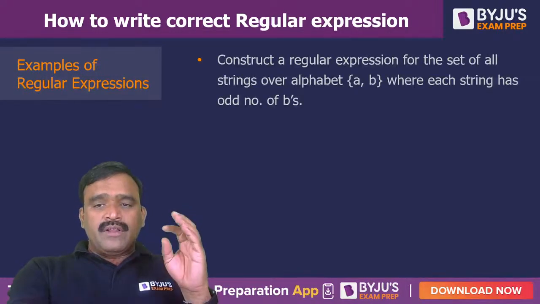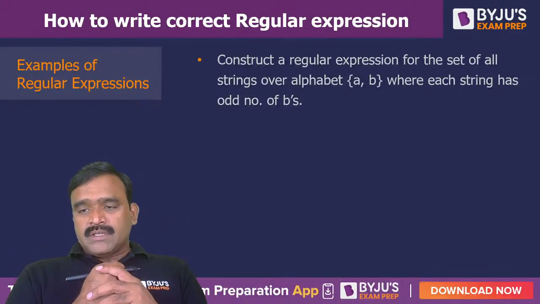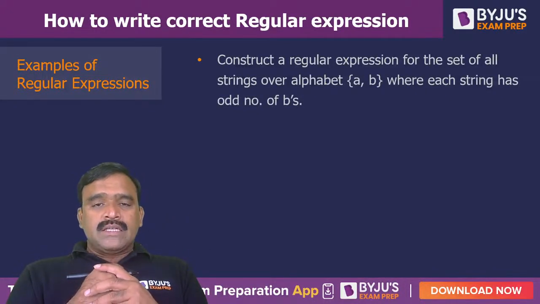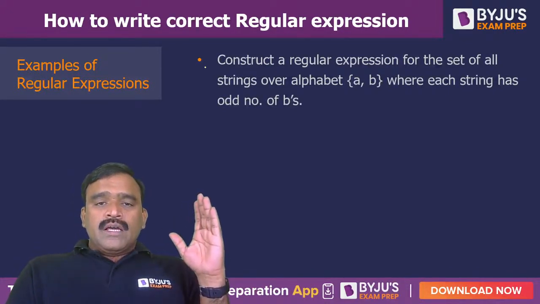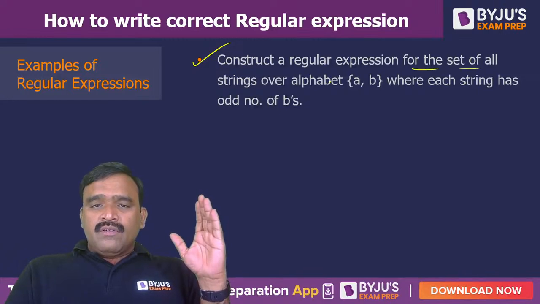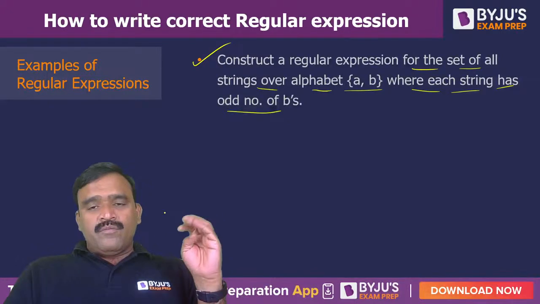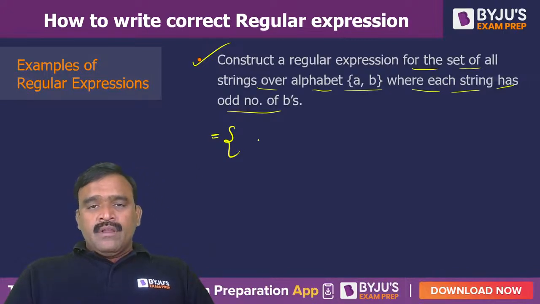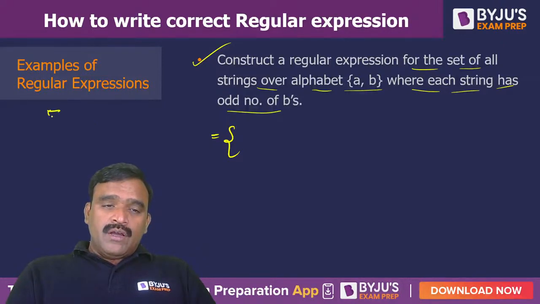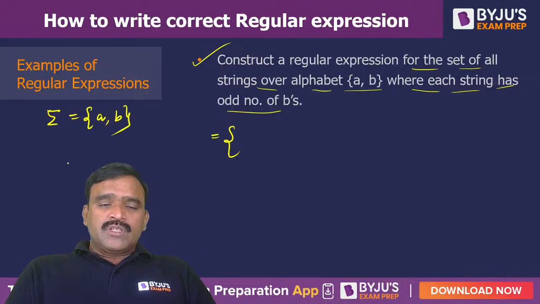And some examples of regular expressions I will tell you, so please concentrate more. So here you will understand exactly how we can give a regular expression. Construct a regular expression for the set of all strings over alphabet {A, B}, where each string has an odd number of B's. So what do you mean by odd number of B's? First of all, you have to list out some of the valid strings. Alphabet is {A, B}, we can have any number of A's. Irrespective of the number of A's, the number of B's must be odd.